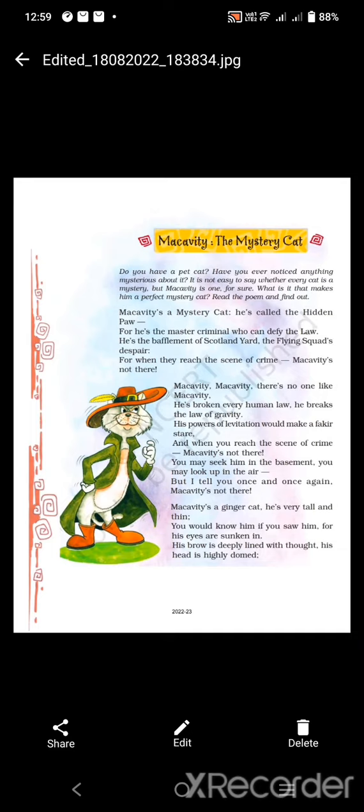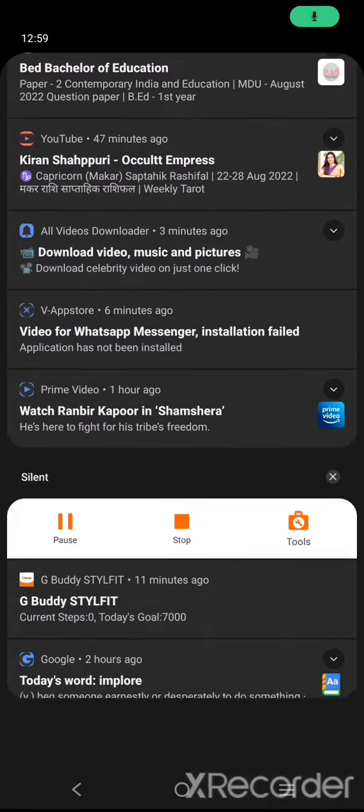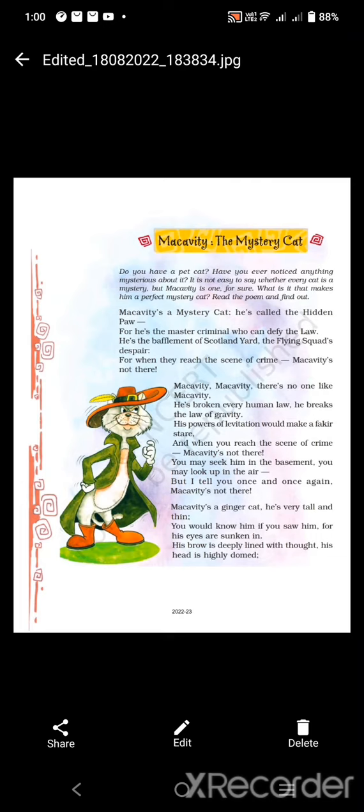Macavity, Macavity, there is no one like Macavity. He has broken every human law. In the very first stanza, we talk about the character Macavity. Macavity is the name of a mystery cat who is always known as Hidden Paw.